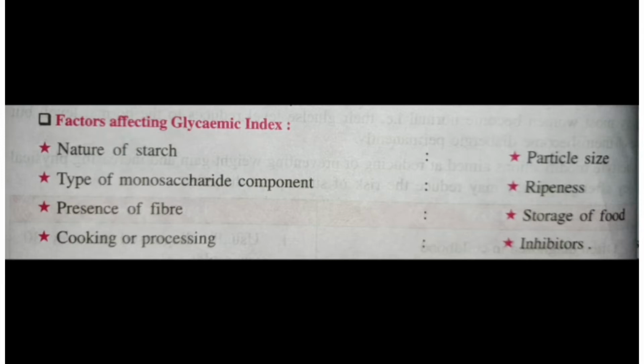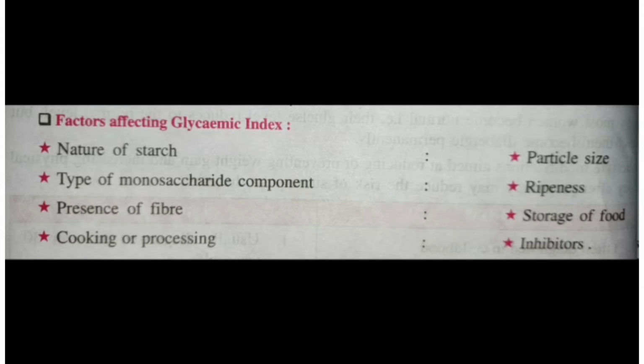So there are some factors that can affect the glycemic index, like the nature of the starch, that means the particle size of the starch. The next is the type of the monosaccharide component, that means how much monosaccharide is present, because sometimes ripe food has a low level of sugar or fructose, but when it gets ripened, then the percentage of the sugar becomes high.